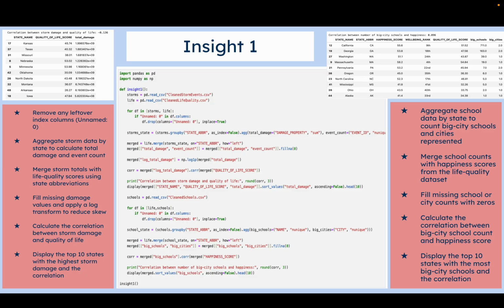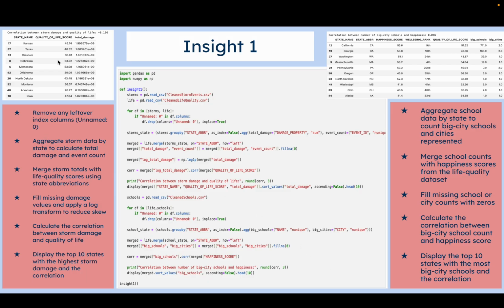Okay, insight one. I did two things with this insight, but they're pretty much the same. I removed any leftover index columns, I aggregated storm data, I merged the storm totals with life quality scores using state abbreviations, and I filled missing data values and applied a log transform that I learned from a website, which is linked in my code. And then I calculated the correlation between storm damage and quality of life and displayed the top 10, which you can see up here.